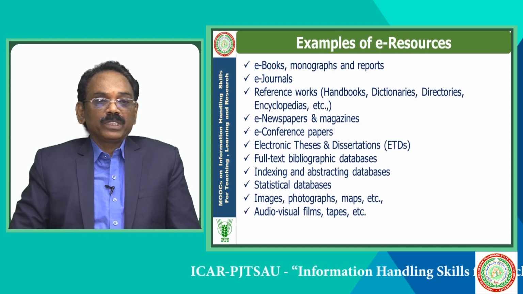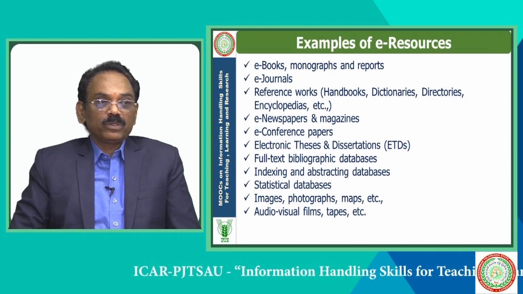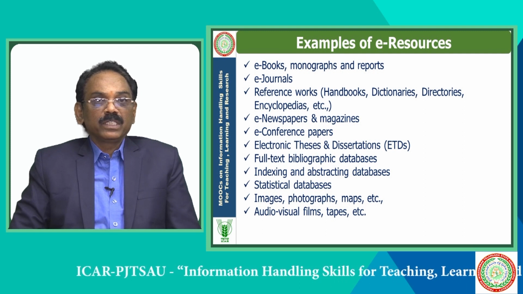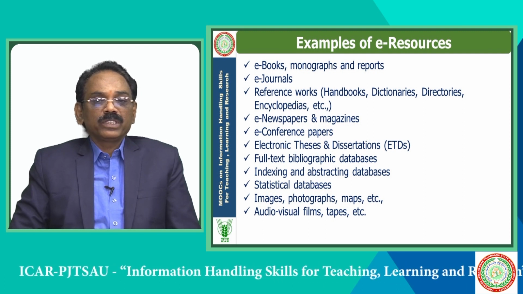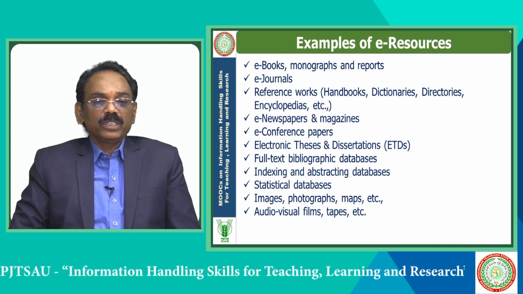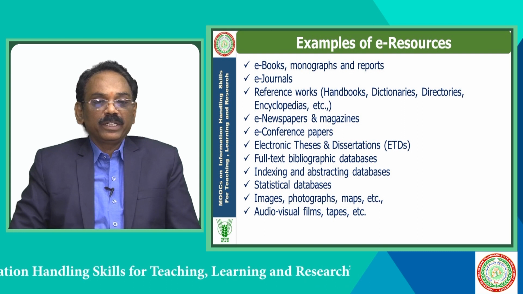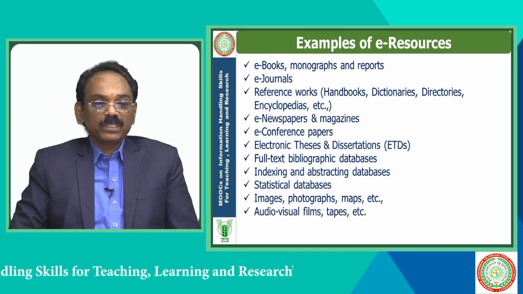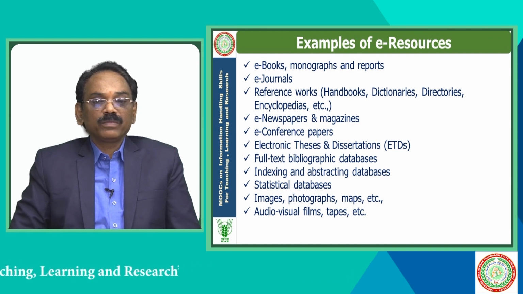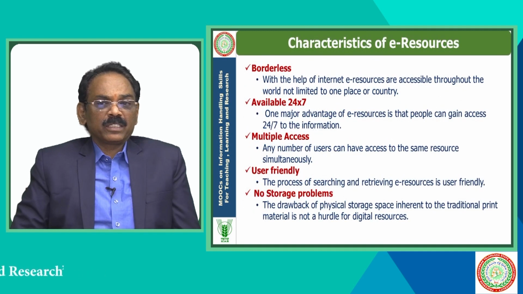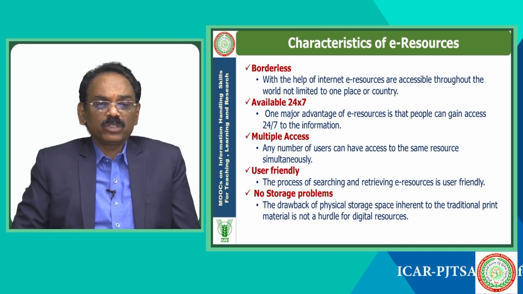Examples of e-resources: e-books, monographs, reports, e-journals, reference works like handbooks, dictionaries, directories, encyclopedias, e-newspapers, magazines, e-conference papers, electronic theses and dissertations, full text bibliographic databases, indexing and abstracting databases, statistical databases, images, photographs, maps, etc., audio files, tapes, etc.